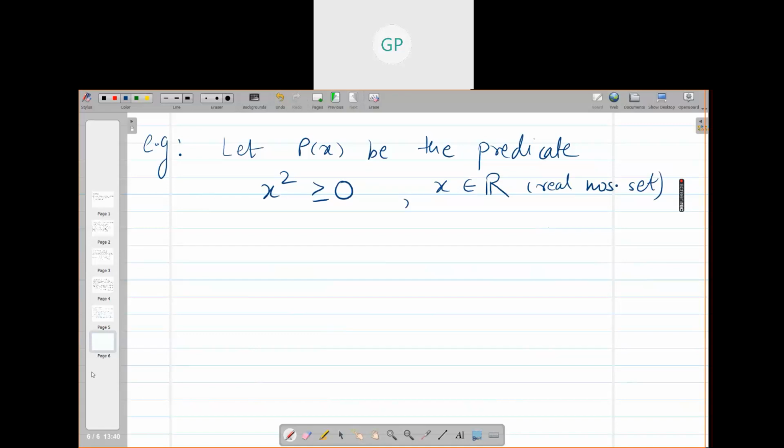So can you tell me, for every real number x, the square is non-negative? Non-negative means it is either 0 or greater than 0. Do you find any real number x whose square is negative?